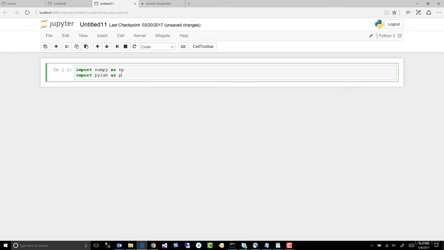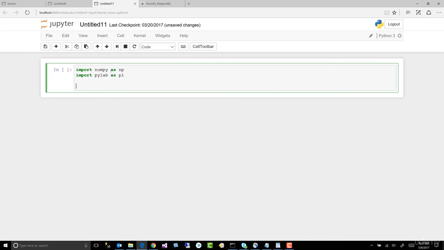Import pylab as pl. Let's do some dataset equals np.random.normal. Let's go with 5.0. Let's go with 3.0. And let's go with the 1000.